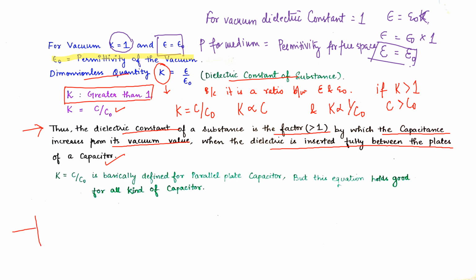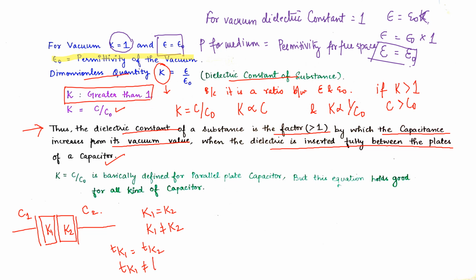When you solve the problems, you will find that this is capacitor plate 1 and this is capacitor plate 2. In this we have introduced a dielectric medium of K1 dielectric constant. Then we have introduced a dielectric medium of K2. In this case K1 can be equal to K2 or K1 cannot be equal to K2. The thickness of K1 can be equal to the thickness of K2, or not.